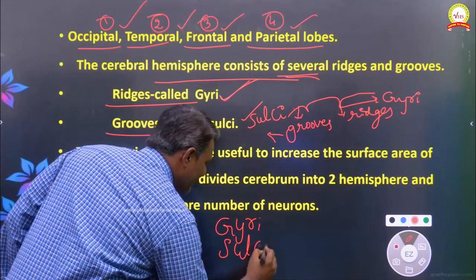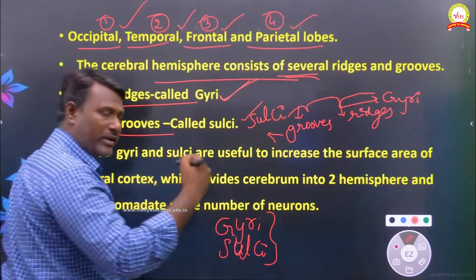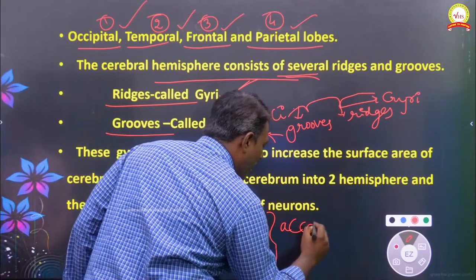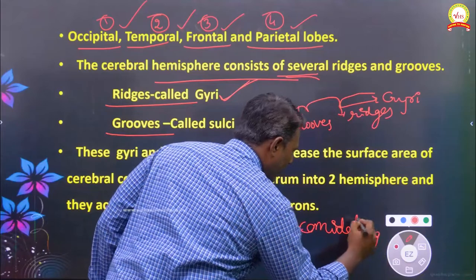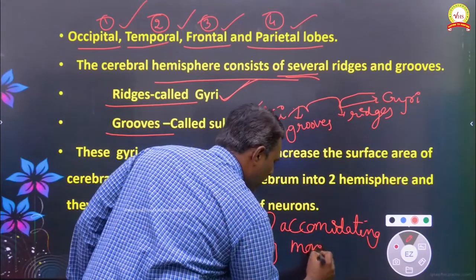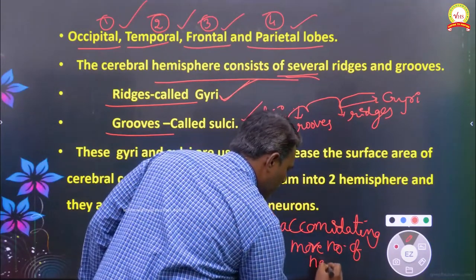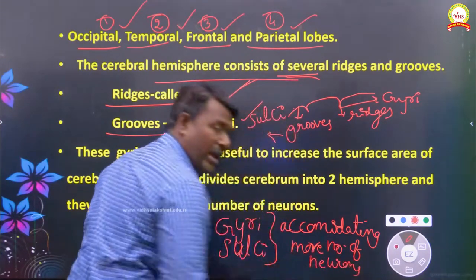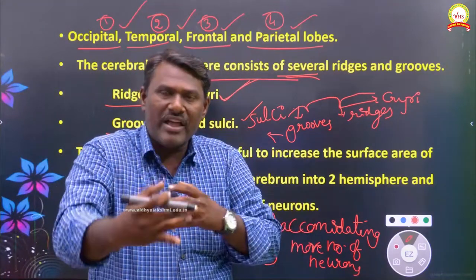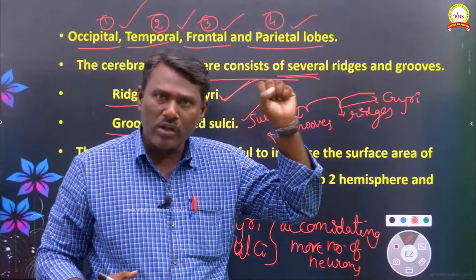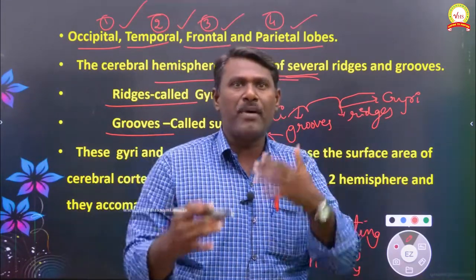Both gyri and sulci play an important role in accommodating a larger number of neurons. Ridges are called gyri, grooves are called sulci, and both play an important role in accommodating more neurons.